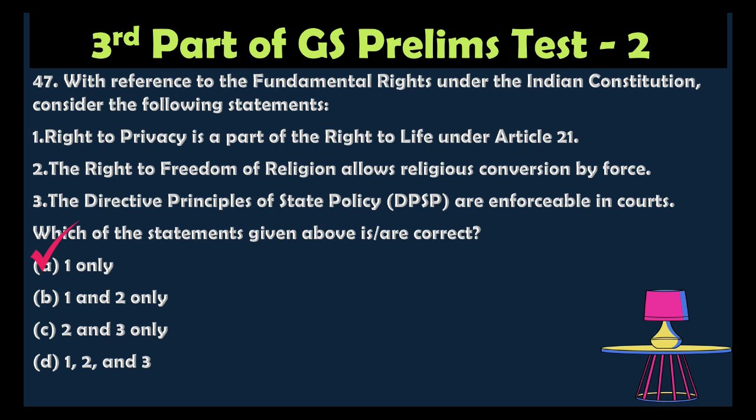The correct answer is 1 only, because the right to privacy is part of the right to life under Article 21. The second statement is wrong, because the right to freedom of religion does not permit forced conversion. The third statement, that the Directive Principles of State Policy are enforceable by court, is wrong, because they are not enforceable by court.